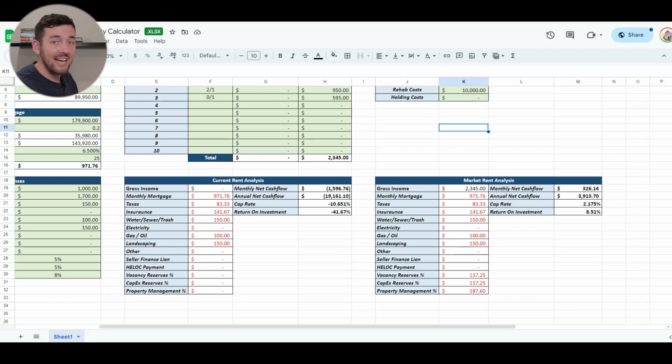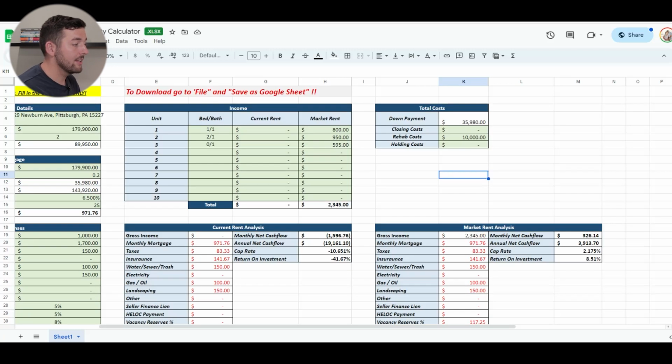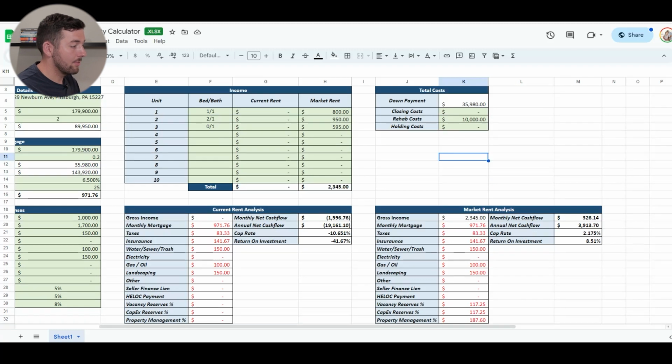All that isn't something that you go and spend. That goes into an additional savings account for whenever something happens on the property. So right now it says the monthly net cash flow is around $326 per month on an investment of roughly $45,000. The annual net cash flow is $4,000.